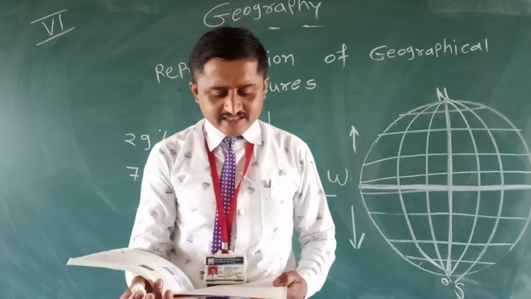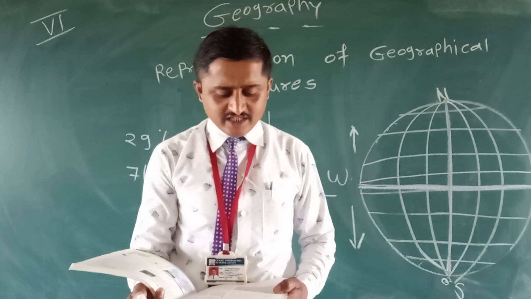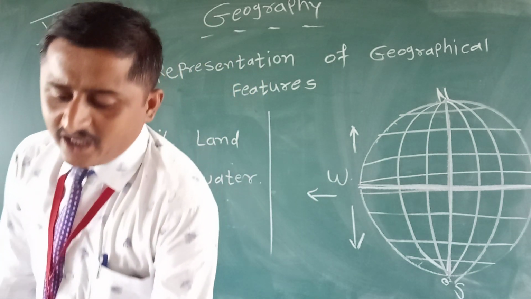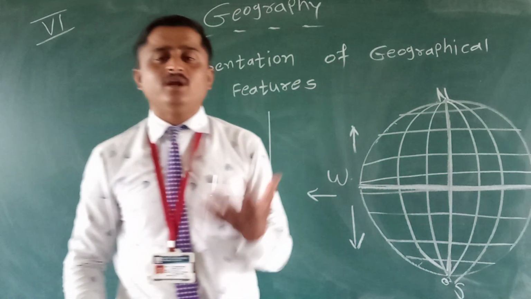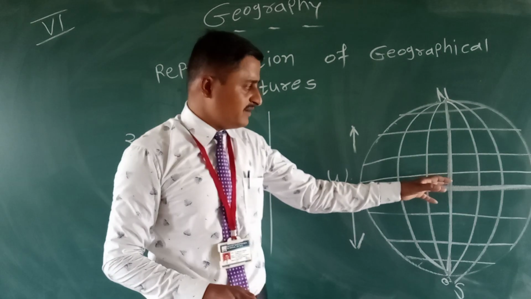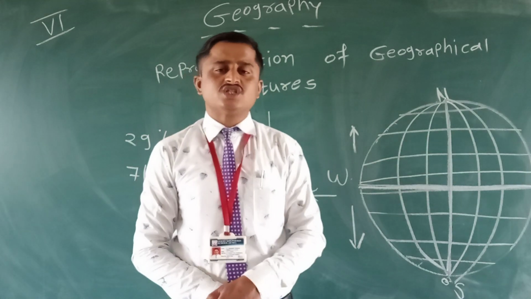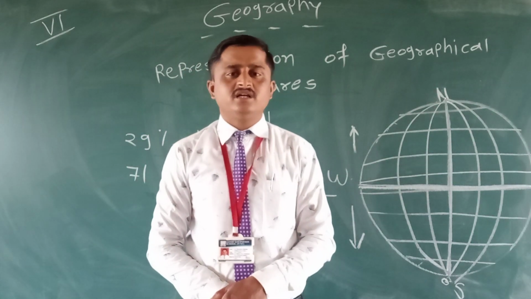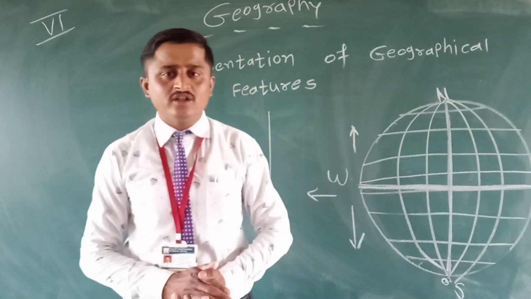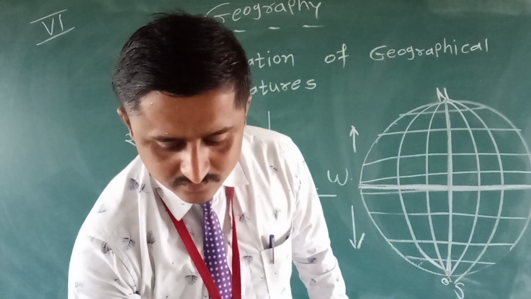Understood? The shapes and sizes of the continents and oceans are also shown accurately. There are 5 big water bodies and 7 continents on the earth's surface. The exact location of the continents and water bodies is clearly visible on the globe. Understood?